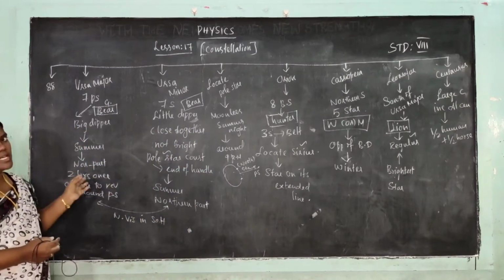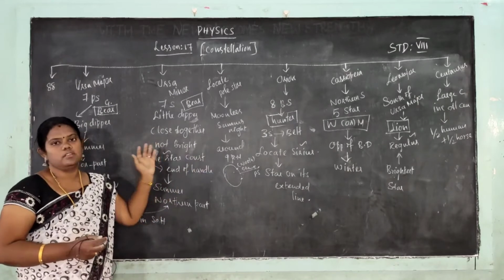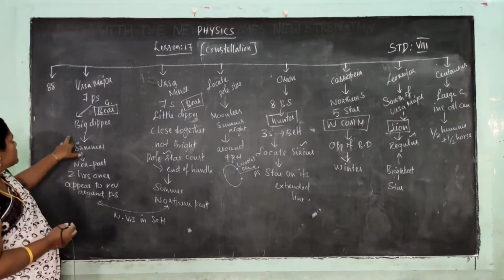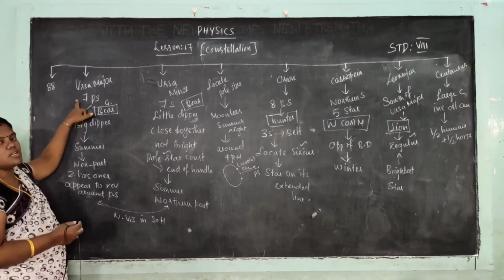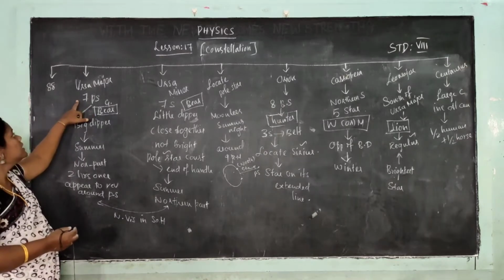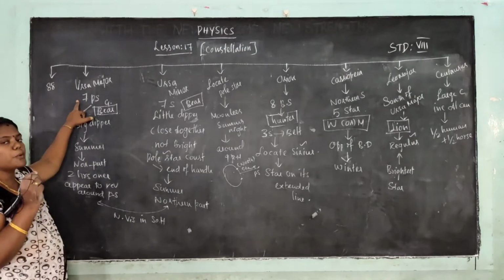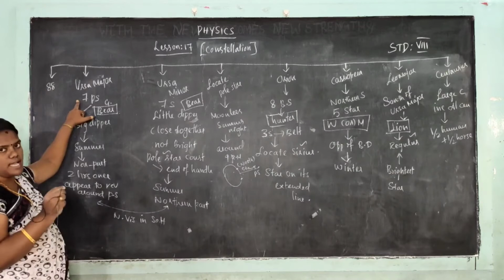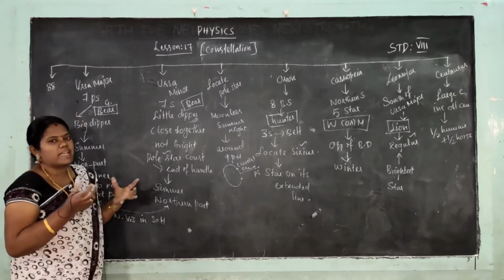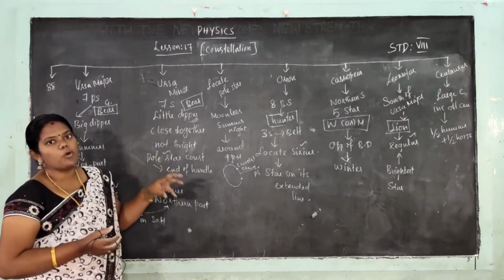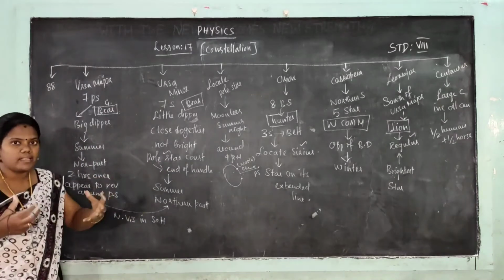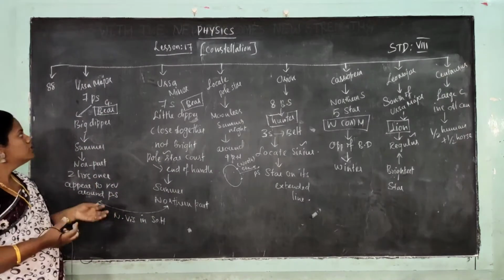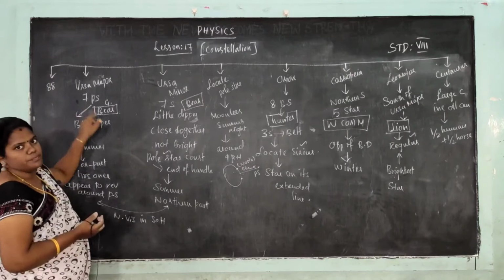In this session I will explain various constellations. First I explained Ursa Major. Ursa Major has 7 prominent stars. Prominent means the brightest stars. Seven prominent stars combine with one another to form Ursa Major.